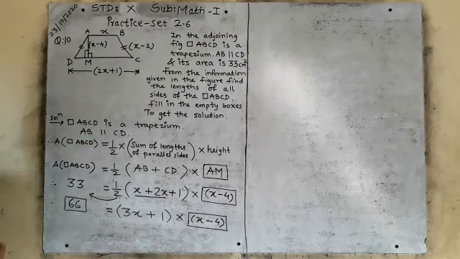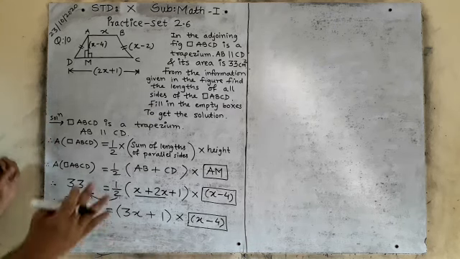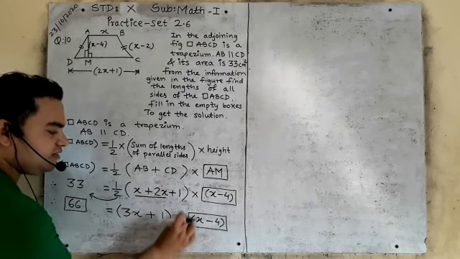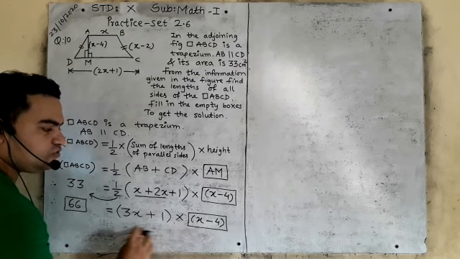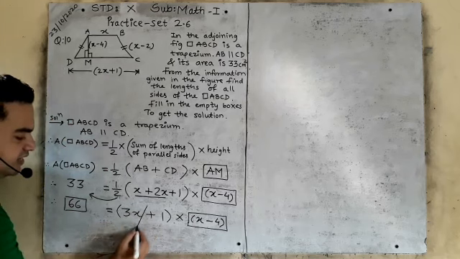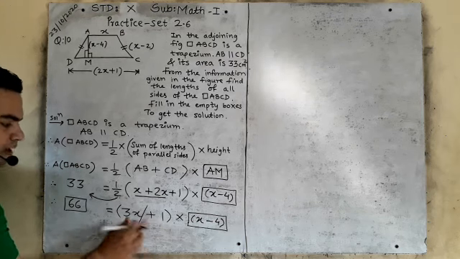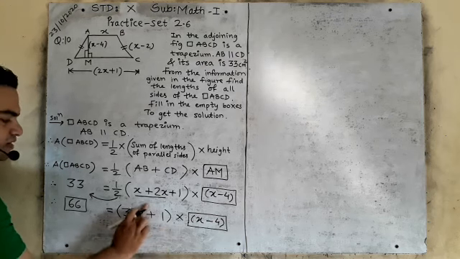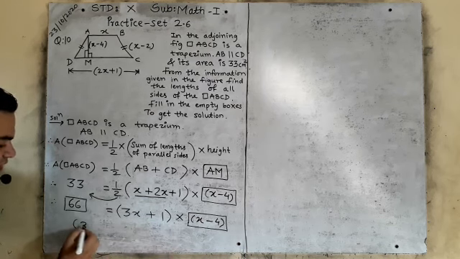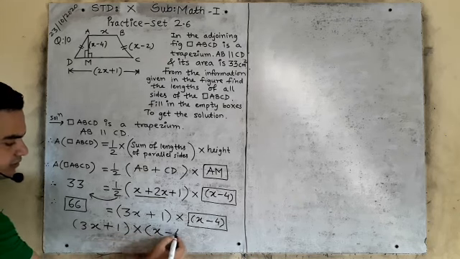Now my dear students, first we have to solve these two brackets, as I have taught you in 7th, 8th or 9th standard. Whenever there are two brackets and in between there is a multiplication, you have to solve these two brackets. How? You will imaginarily cut the first bracket before the sign, so there will be two parts, 3x plus 1. Please solve this: 3x plus 1 multiplied by x minus 4.